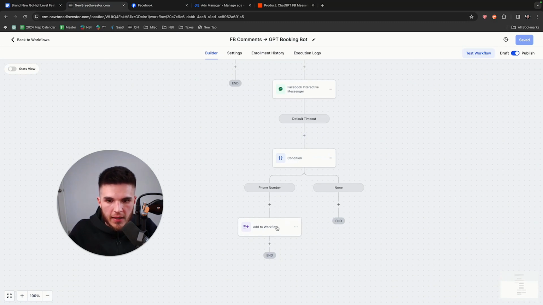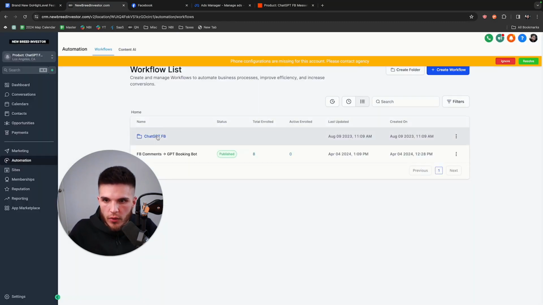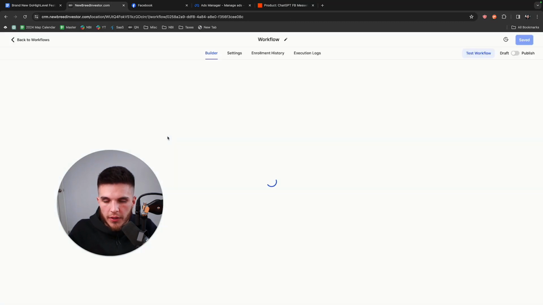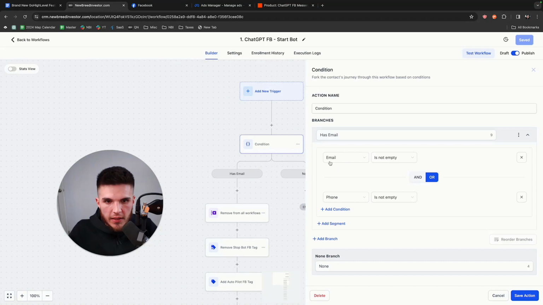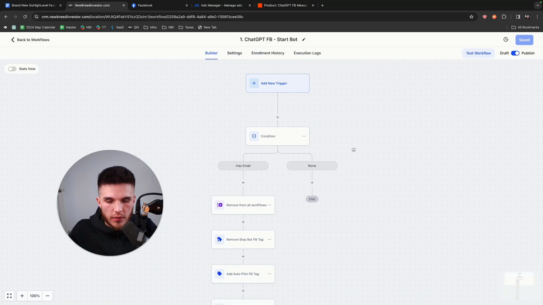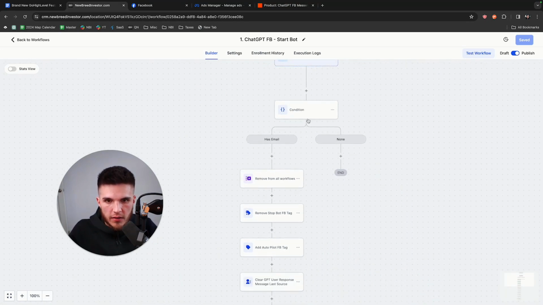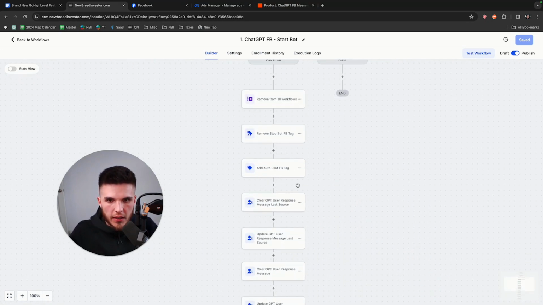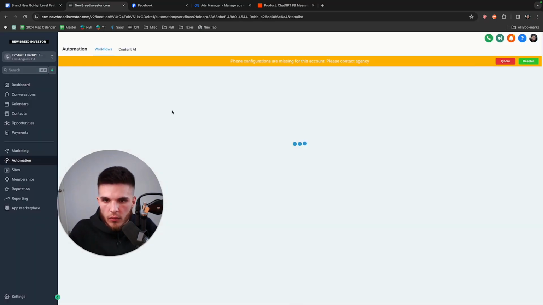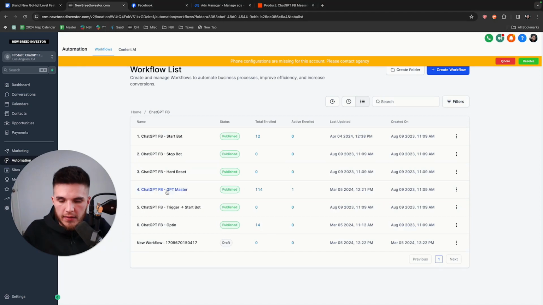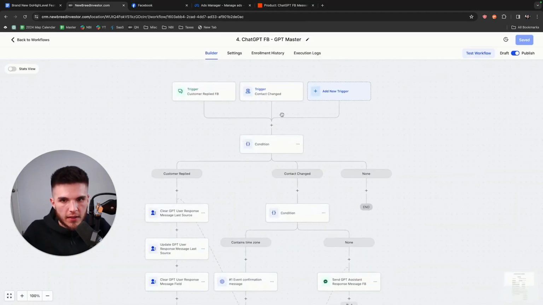And then we added them to my ChatGPT workflow, right? Which is right over here. So they got added into this. They met this condition, which is their email is not empty and their phone number is not empty, right? We gave a phone number, so they met this condition, which would mean they go down the left side. There's all these different tags and things that happen, but basically what happens in there is it passes the contact into this workflow.